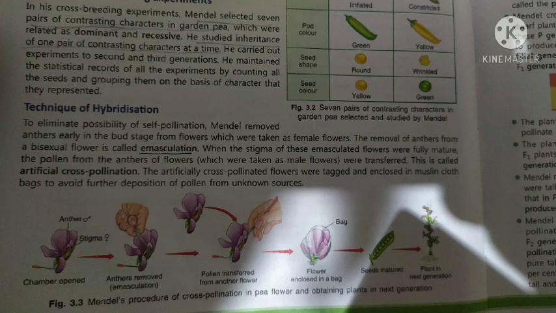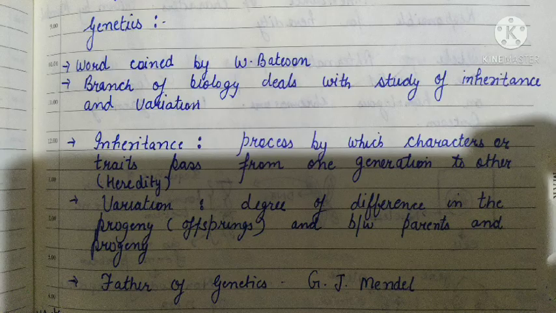Now this is known as artificial cross pollination, meaning pollination by man. After the artificial cross pollination, the cross pollinated flowers, as you can see, are enclosed in a bag to avoid the deposition of pollen into the emasculated flowers, that is the female flowers, through unknown sources.